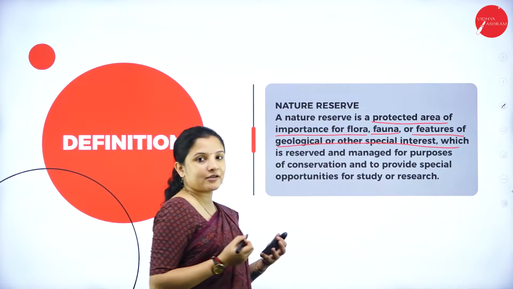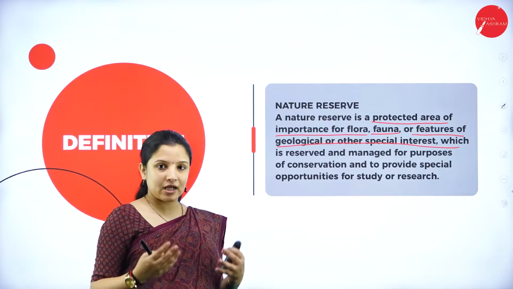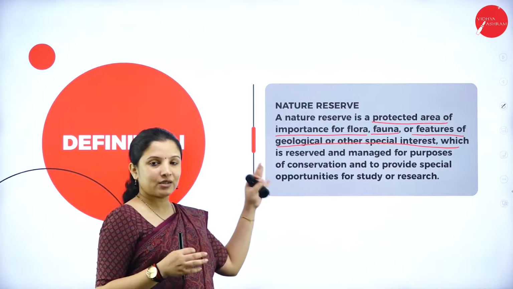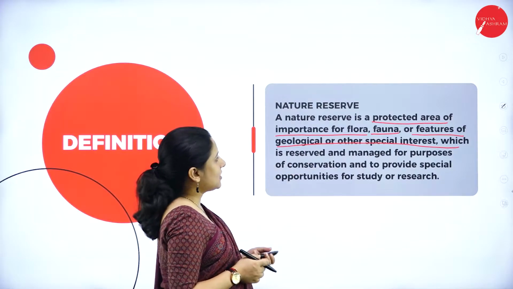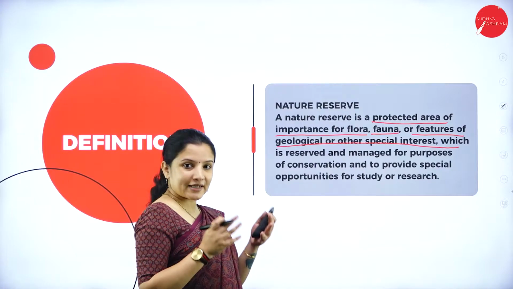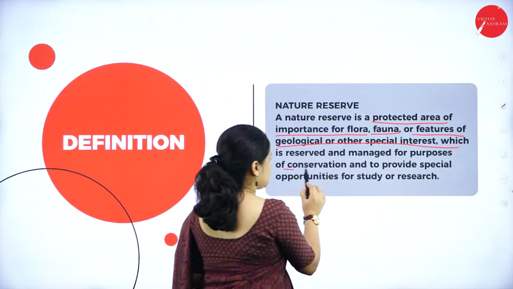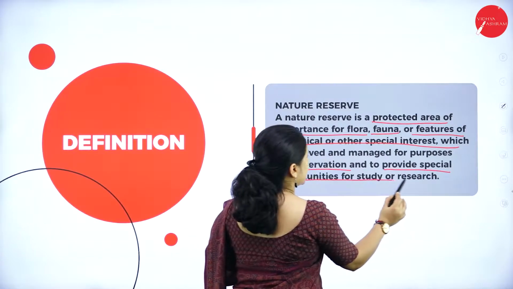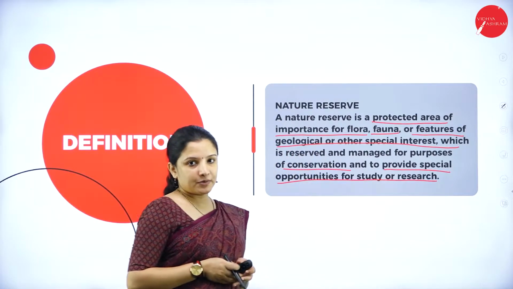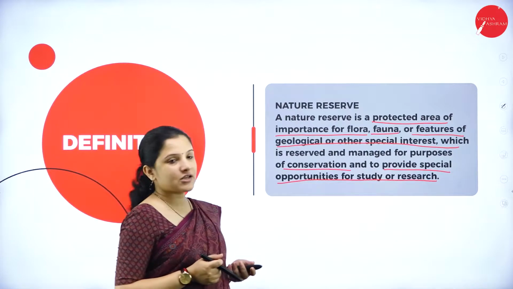So anything that you need to study about nature or the earth, you can do it in this particular nature reserve. And it is reserved and managed for purposes, especially for conservation purpose and to provide special opportunities for study or for research purposes. So this is the definition of nature reserve.